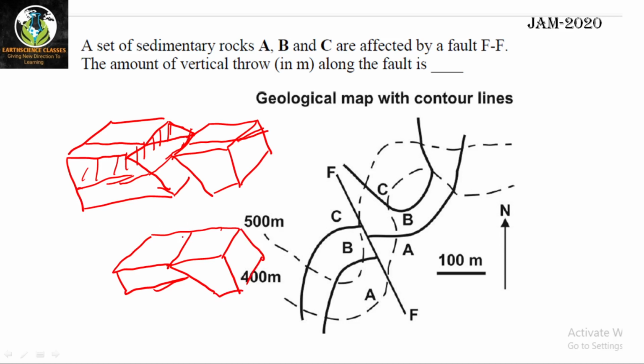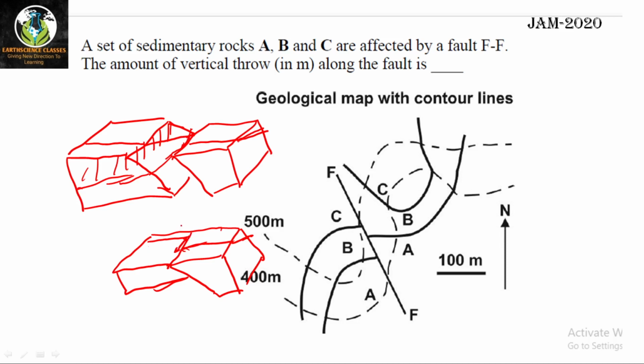Okay. So what you are getting is the bed somewhat here, and here it is here, and now this is the horizontal separation. Okay, this is the horizontal separation.